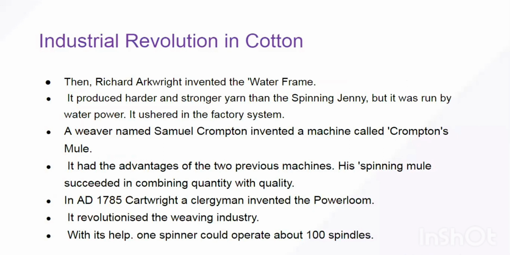The important advantage of this machine was that it produced harder and stronger yarn. But the yarn was not soft. The outcome of the cloth was very hard and strong, but not soft. That was the issue. The yarn was very strong, but the cloth made was not that smooth and soft.